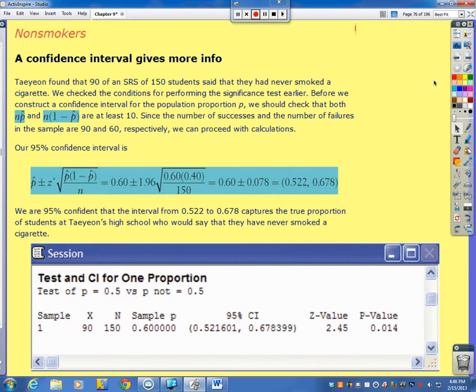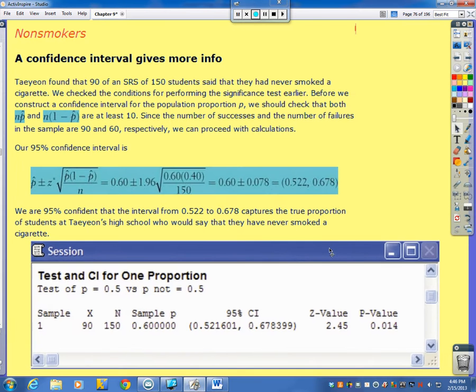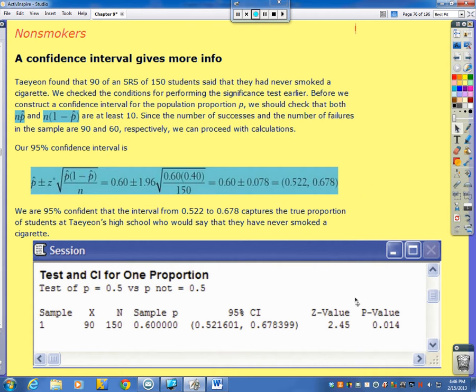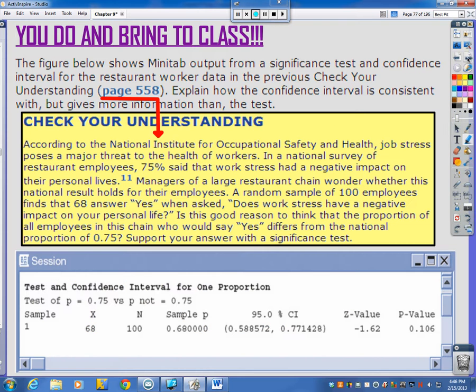Now, here's the example in the book that you can read through. Again, here's what some computer printout stuff looks like. And here's where it does say z value instead of t, because this is an actual proportion problem. But again, the one thing you want to focus on more than anything is, there's the p-value. That's the main thing you're going to want to look at.